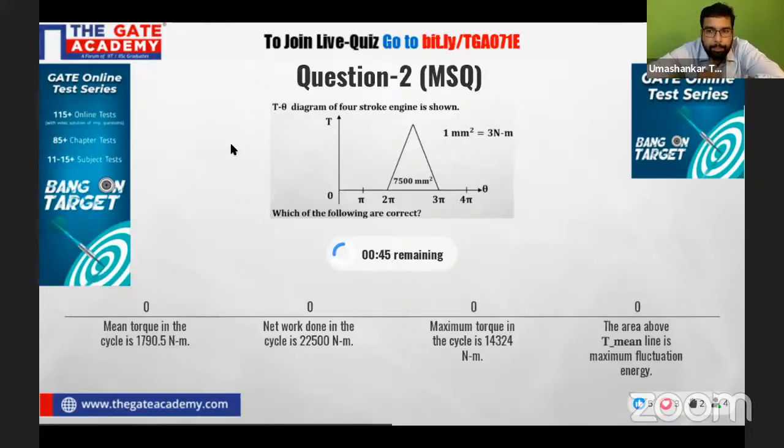Please try. I just got 2 answers till now. Rest of you can also answer, my dear. Very simple, very basic question. So we have a T-theta diagram of a 4-stroke engine. Obviously, the suction and compression areas are not given, so definitely we can neglect that. The exhaust area is also not given, we can neglect that. So we have only one power producing area, that is the expansion one.